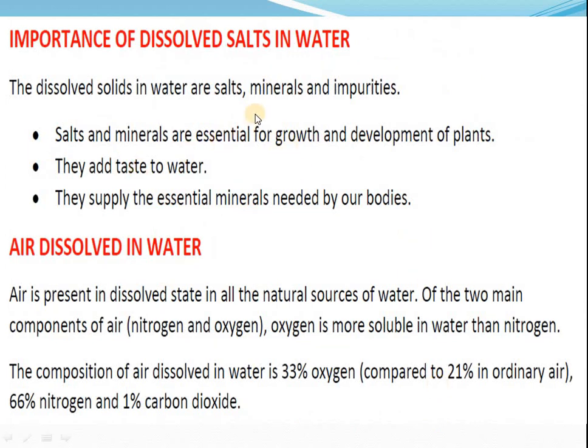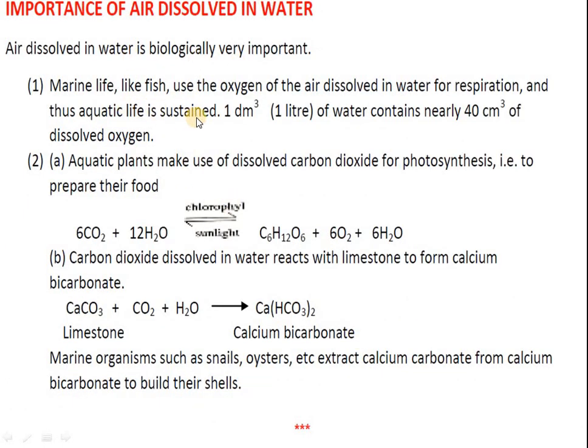And here the importance of dissolved salts in our life: it helps in the growth and development of plants, gives taste to water, and supplies essential nutrients to our body. Air dissolved in water has two main components, nitrogen and oxygen. Oxygen is more soluble in water than nitrogen, and 33% oxygen will be there and 66% nitrogen and 1% carbon dioxide. The importance of air dissolved in water is that marine fish use oxygen through gills, and aquatic plants use carbon dioxide and give out oxygen through the process known as photosynthesis.